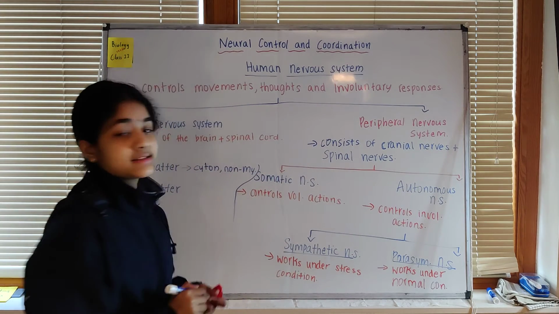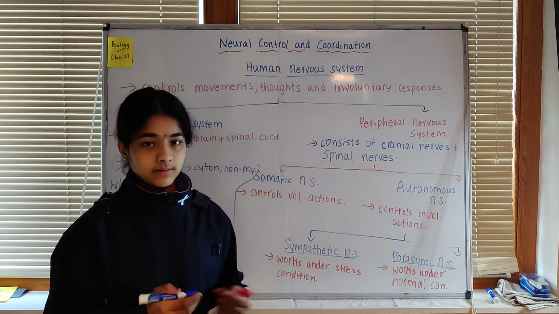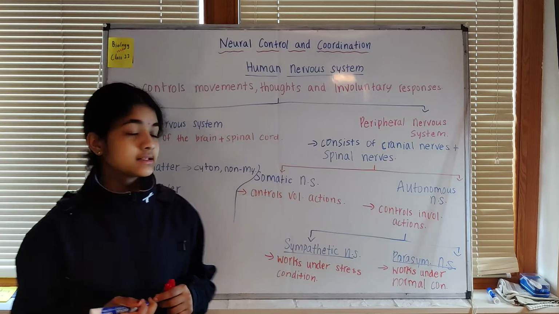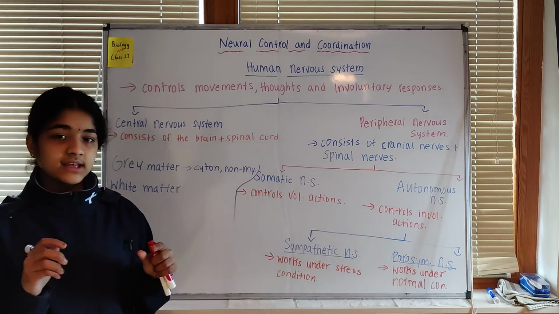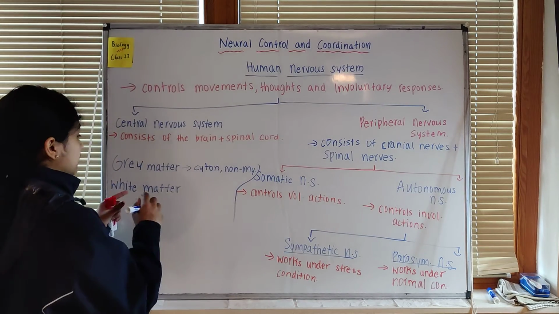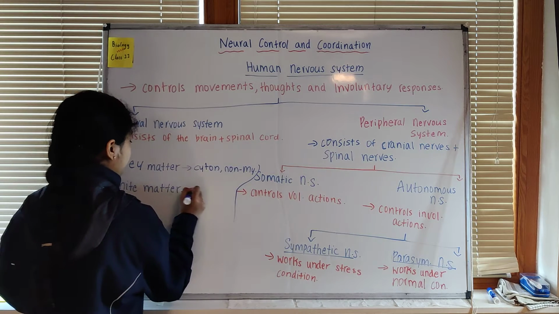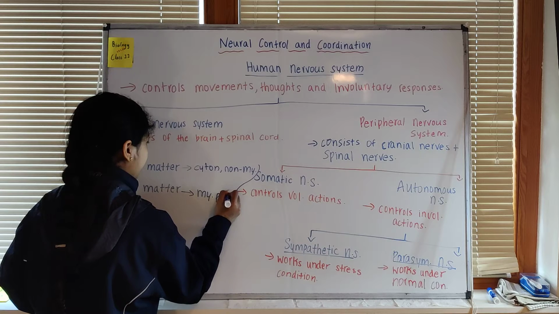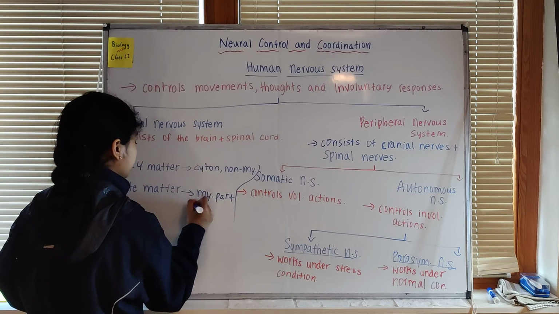We discussed the structure of the neuron in the previous video. There we learned about the myelin sheath and the Schwann cells. Wherever the myelin sheath is there, it is white. So we can write here, white matter: here we take the example of the myelinated part of the neuron.